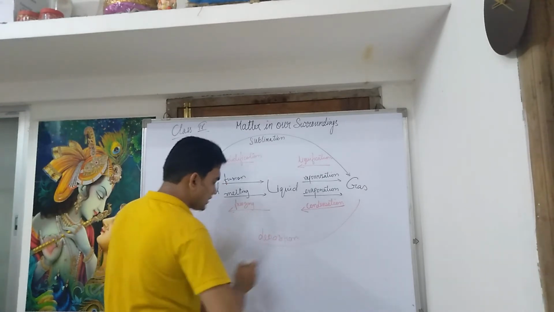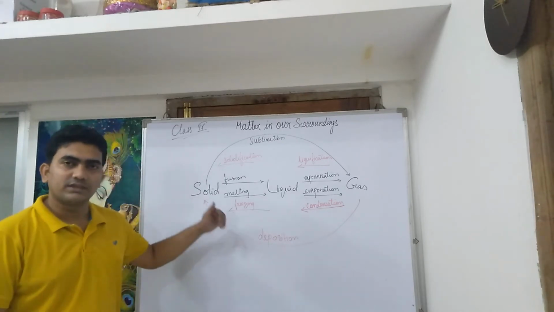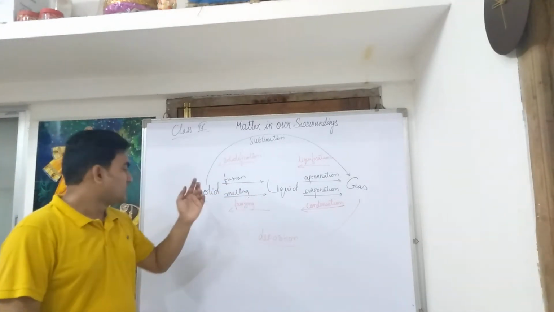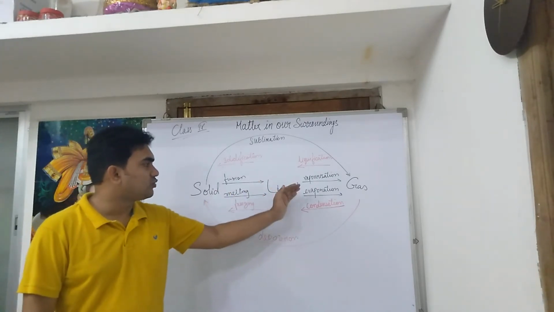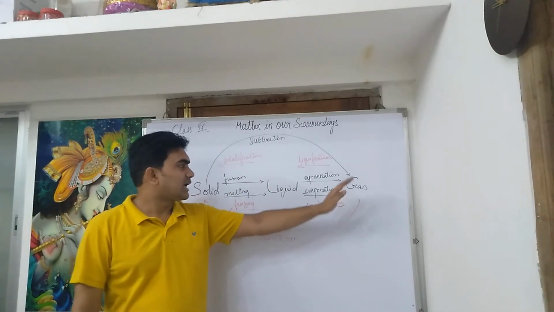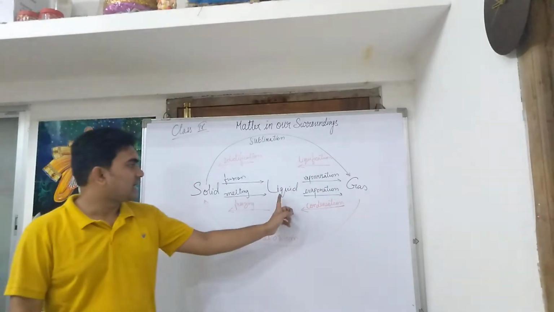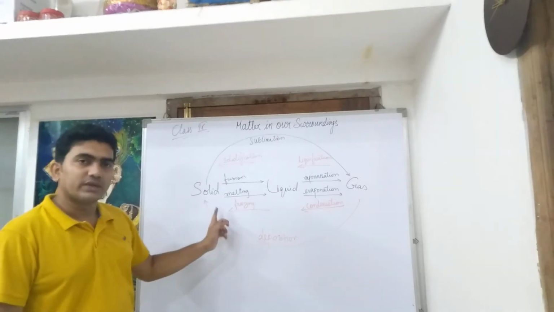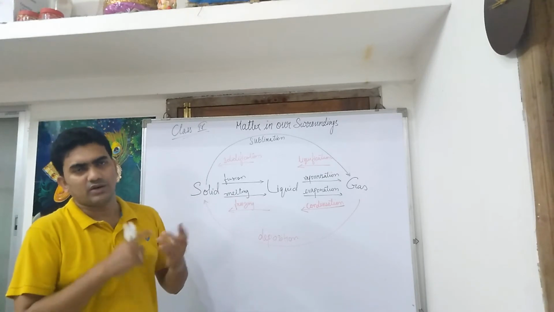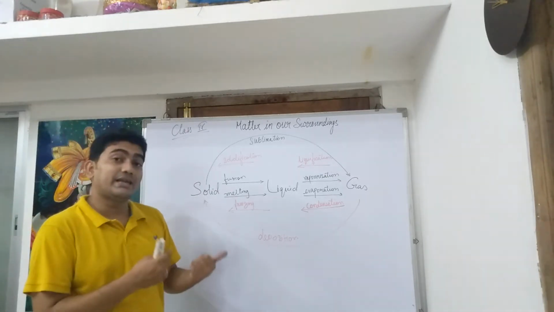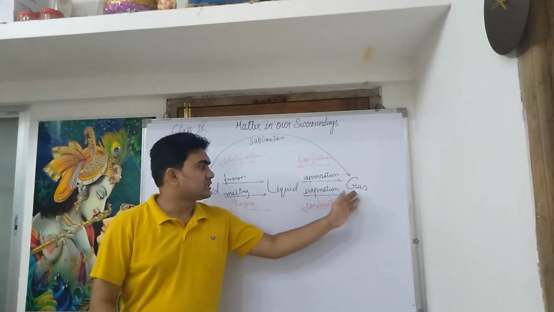So here we have the entire changing phenomena of the three phases of matter, three states of matter. Two ways, by increasing the temperature from solid to liquid. Again two ways for liquid to gas. Again if we talk about coming back from gas to liquid, we have two ways, and liquid to solid again two ways. Moreover, we have to remember that there are extra amounts of heat or energy required that are known as latent heats. Latent heat of fusion, latent heat of vaporization.